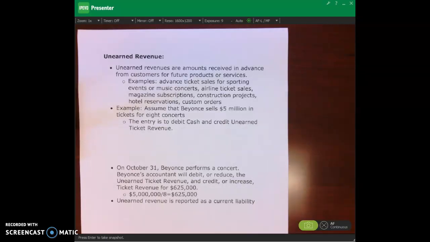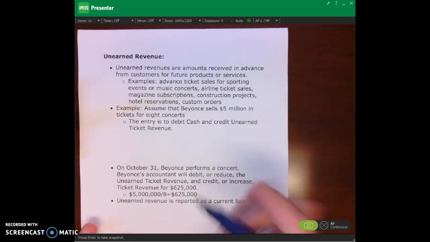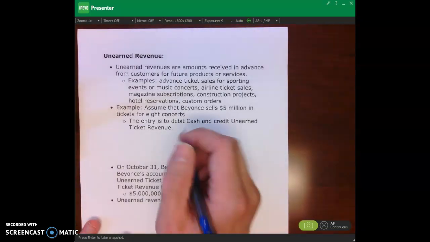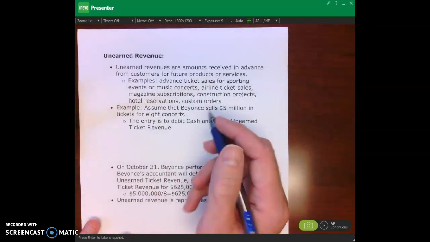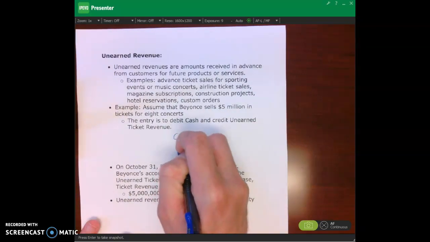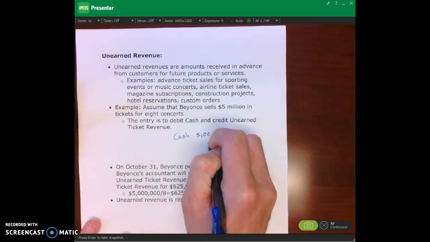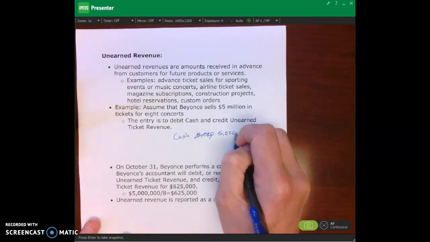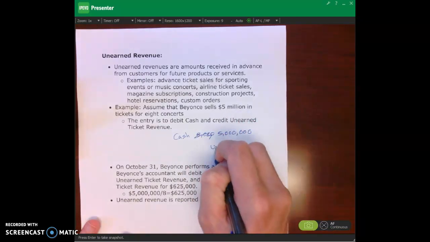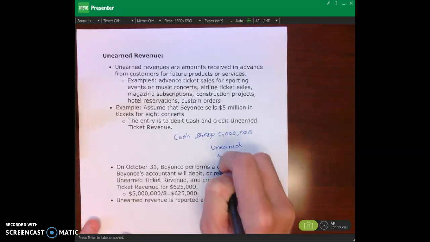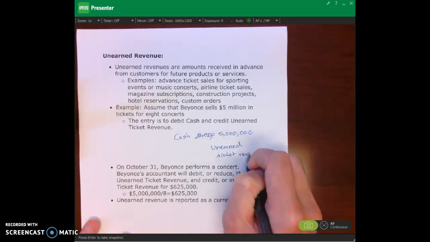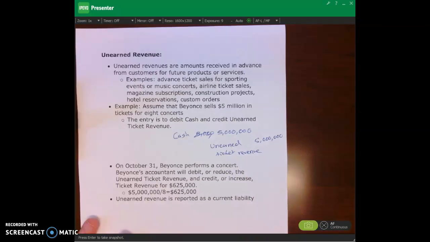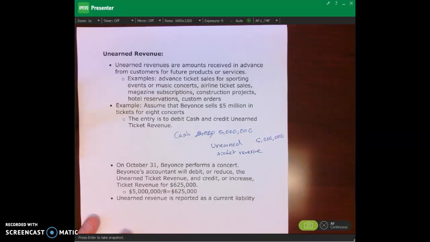So let's look at the journal entry when she gets paid, right? So when she makes those advanced ticket sales, when she gets paid, she sells $5 million in advance in tickets for 8 concerts to be given in the future. So we debit cash. Okay. And then we credit unearned ticket revenue. Okay. So debit cash, $5 million, credit unearned ticket revenue.